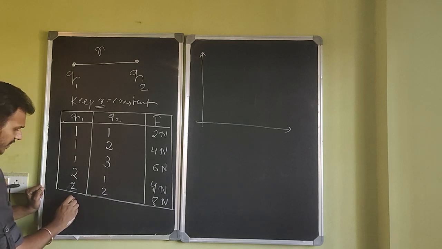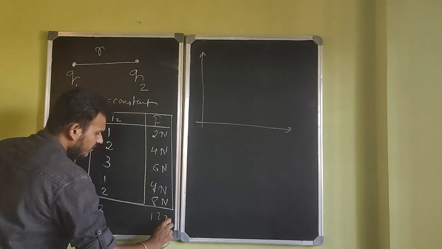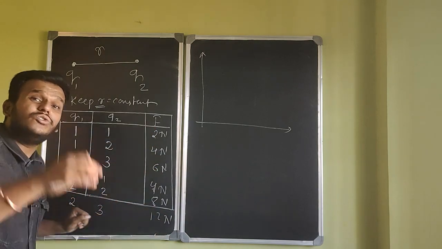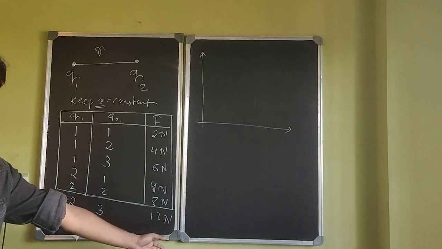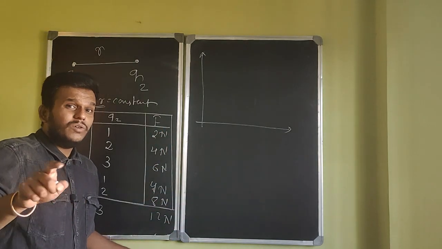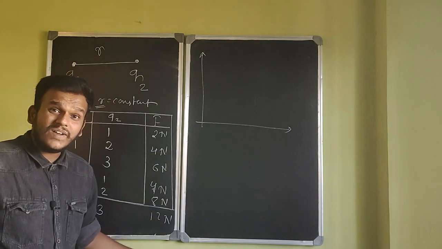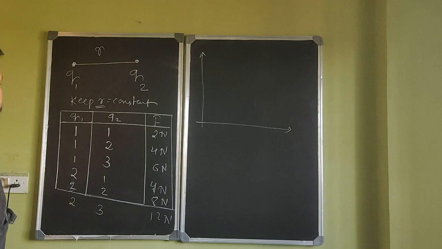Now you'll take Q1 as 2 and Q2 as 3. You're getting a force of 12 Newton. And these are all measured values. You'll be able to measure the force between two charges. Trust me, these values are correct, and if you do the experiment, you will get these exact same values. And remember again, you don't know what Coulomb's law is, right?